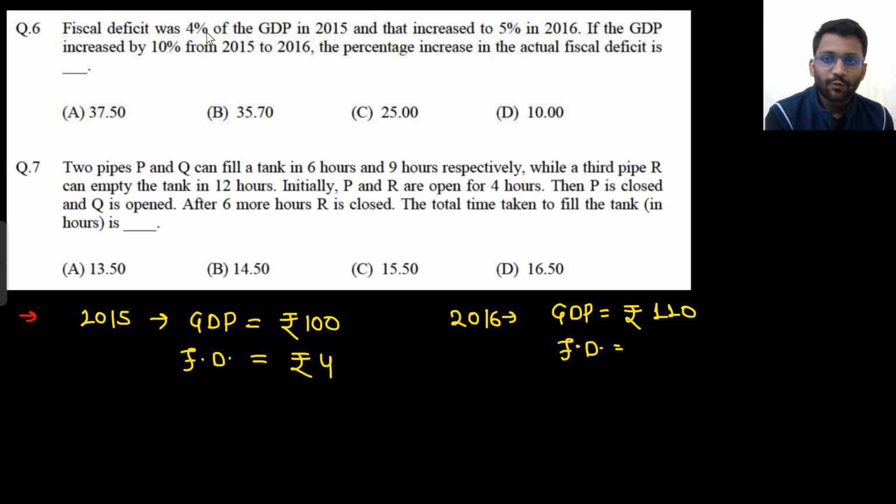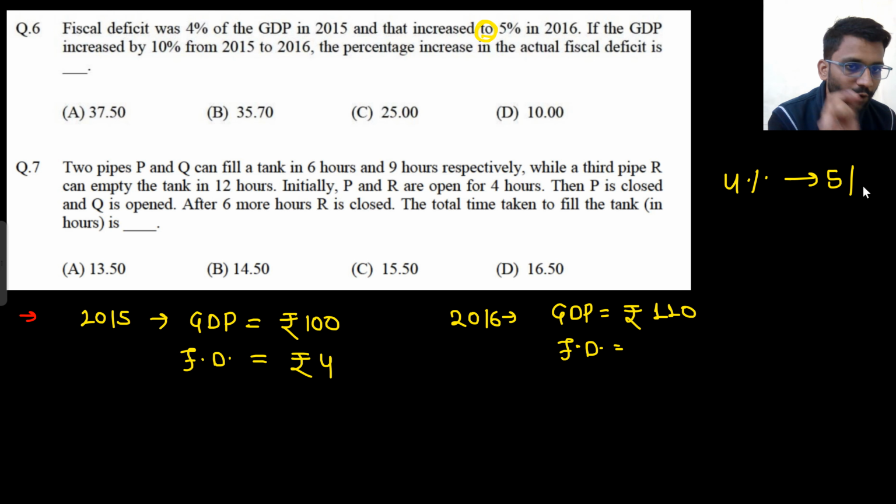So fiscal deficit was 4% of GDP in 2015 and that increased to 5% in 2016. It is written "increased to", so from 4% we are going to 5%.